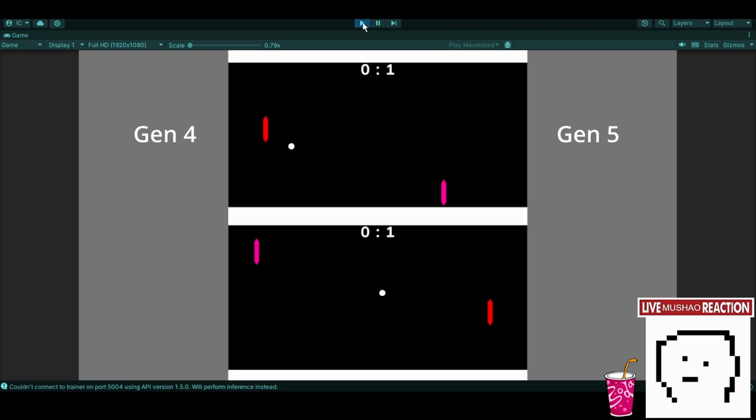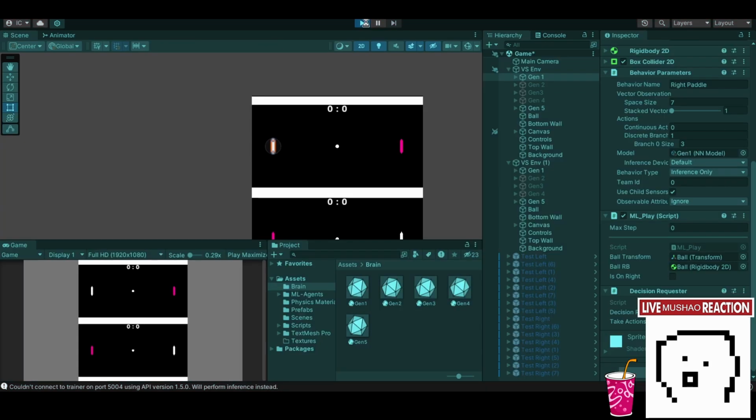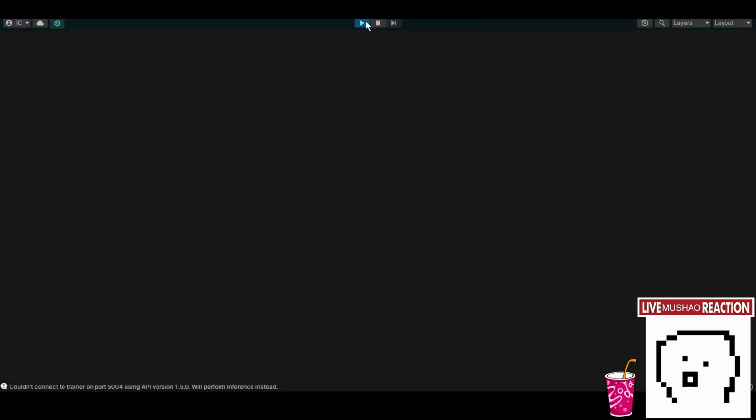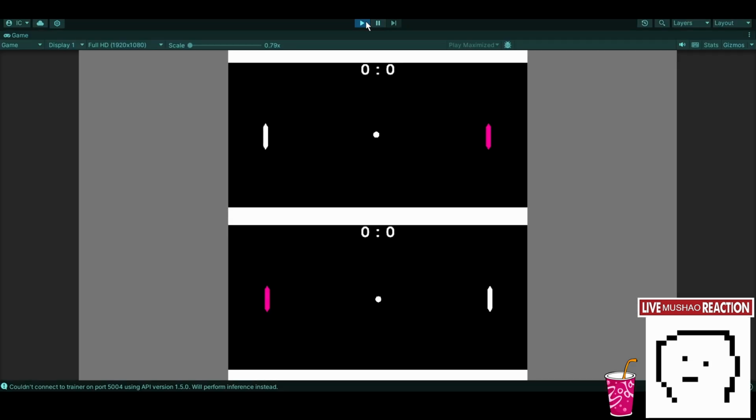Let's try that again. I mean, all the AIs kinda suck, honestly. The point difference is not much. I mean, technically, Gen 5 won. Interesting. Now, for fun, let's take Generation 1 versus 5, see if the difference is really big. I definitely expect Generation 5 to win pretty heavily.